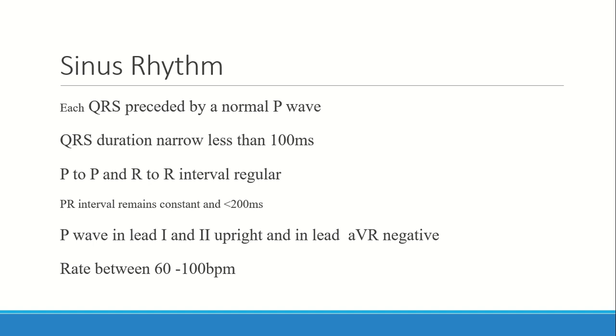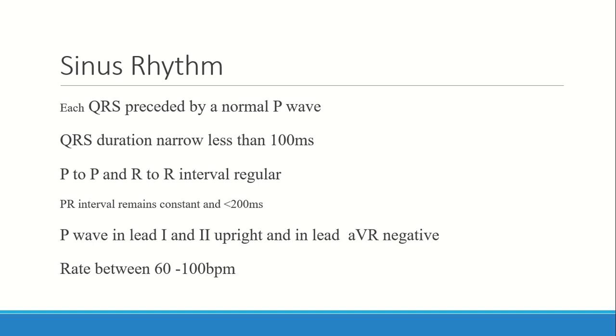1. Each QRS complex should be preceded by a normal P wave, and each QRS complex duration should be less than 100 milliseconds, and the P-P and R-R intervals should be regular, and the PR interval should remain constant and its duration less than 200 milliseconds. If it is more than 200 milliseconds, we will consider other things. If the P-P interval and R-R interval are not regular, then the rhythm is not from the SA node, it may be from AV block, or other causes.